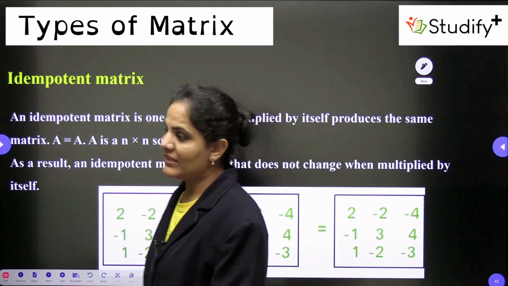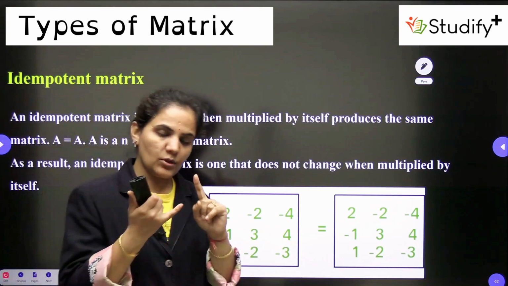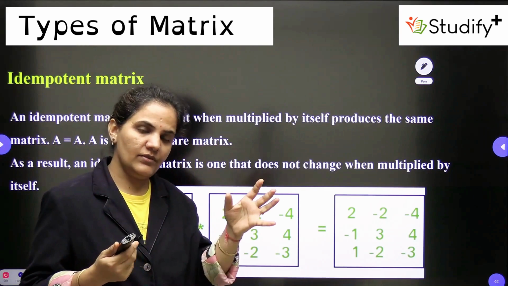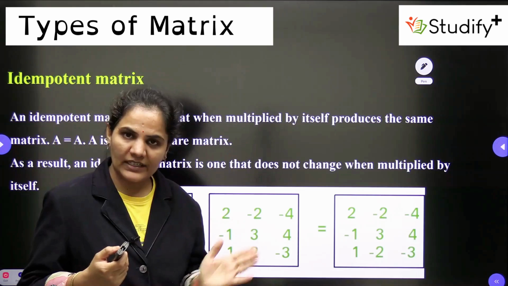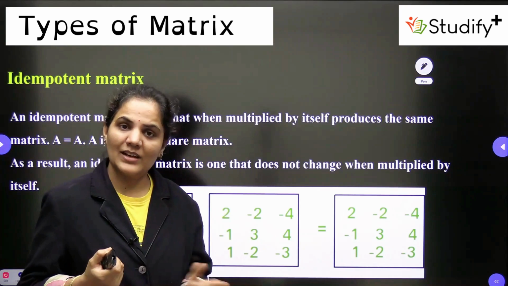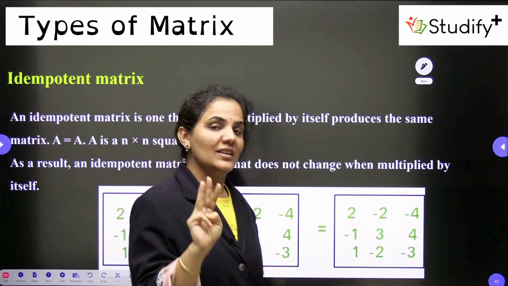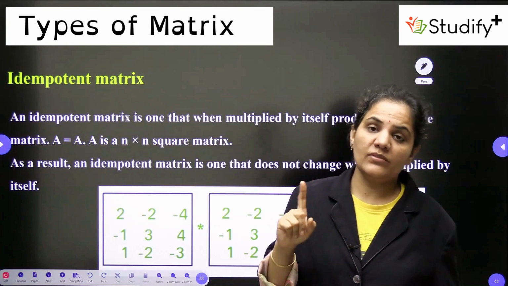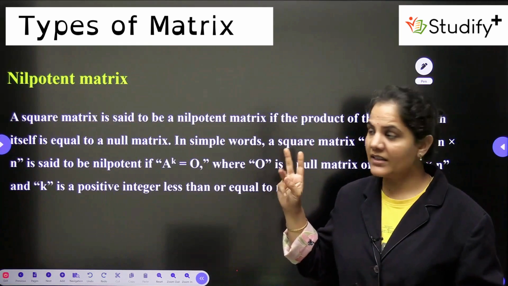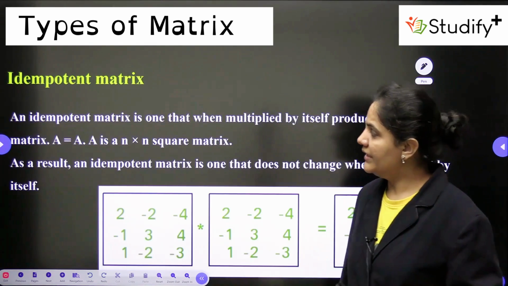Let's come to, we are having three special types of matrices also, although we have discussed all the types here. We started with the row and column matrix, then we discussed the square matrix, rectangular matrix, diagonal matrix, scalar matrix, unit matrix, null matrix, upper and lower triangular also. Now we are having three special types of matrices. First is the idempotent matrix, second is the nilpotent matrix, and third is the involutory matrix. Okay, let's have a detailed discussion.